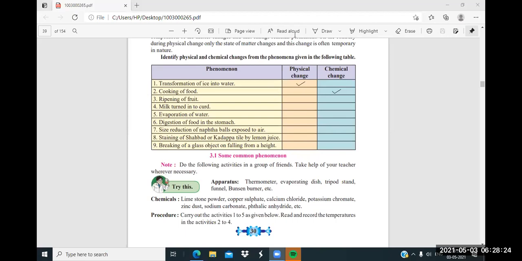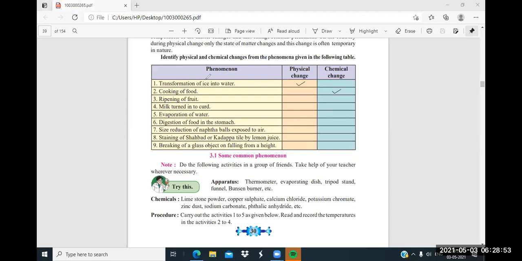A physical change occurs due to pressure or force, and when we remove it, it will regain its original size and shape. That is called a physical change. In a chemical change, once the change happens, it will be permanent. When chemical reactions happen, it is called a chemical change.